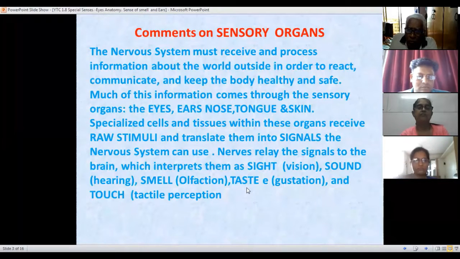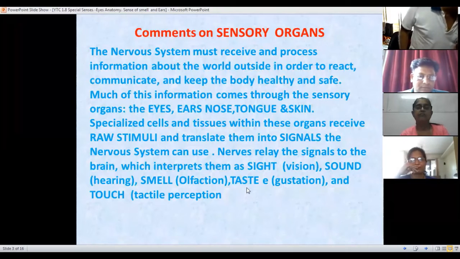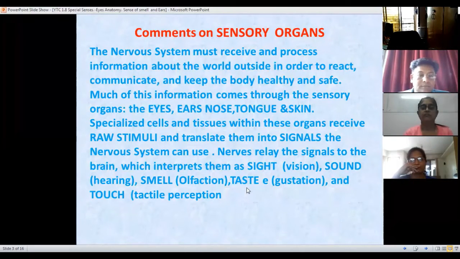How the sensory organs work? Through the nervous system. एक मिनट ये क्लास में रिकॉर्ड है क्लास में रिकॉर्ड है